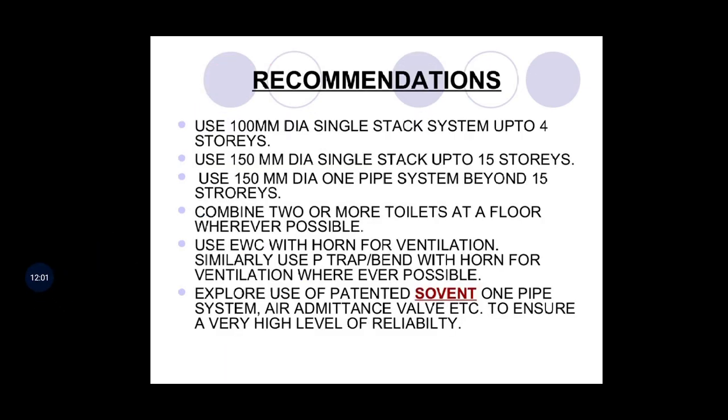So there are a few recommendations. Use 100 diameter single stack system up to 4 stories. Use 150 diameter single stack system up to 15 stories. Use 150 diameter one pipe system beyond 50 stories. Combine two or more toilets at a floor wherever possible. Use EWC with horn for ventilation. Similarly, use a trap bend with horn for ventilation wherever possible.